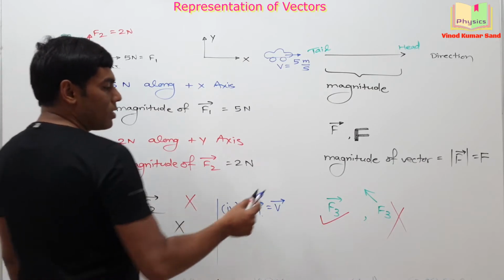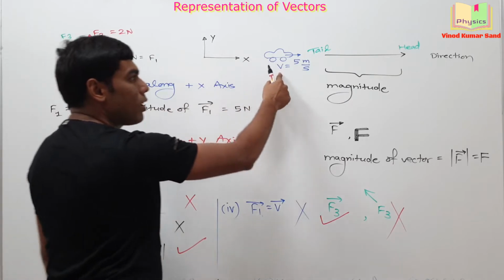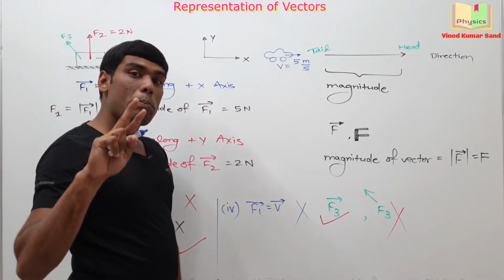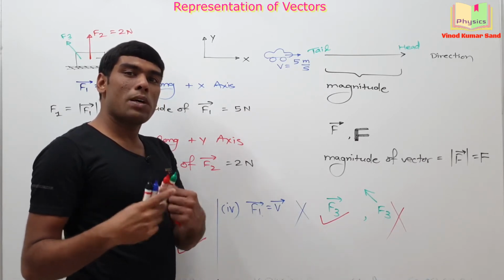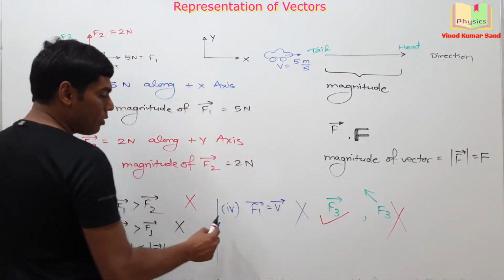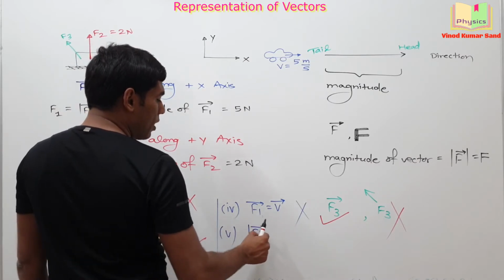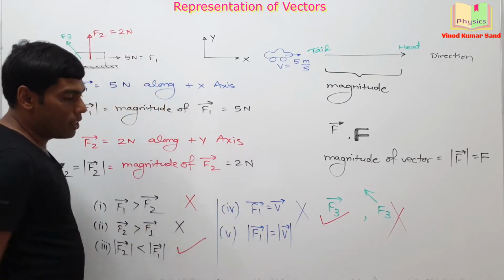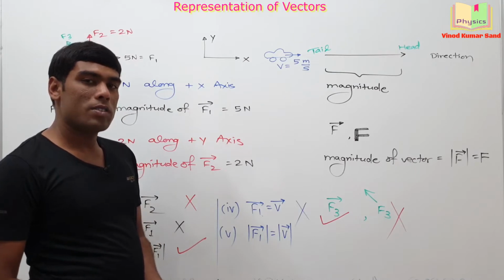This statement is actually wrong. Force is a different physical quantity and velocity is a different physical quantity. You can never compare them. You can compare two forces, you can compare two velocities, but you can never compare a force and a velocity. So this is wrong. I am writing the fifth question for you. Suppose I write mod F1 is equal to mod v. Pause the video here, think about it and try to post your opinion in the comment box.